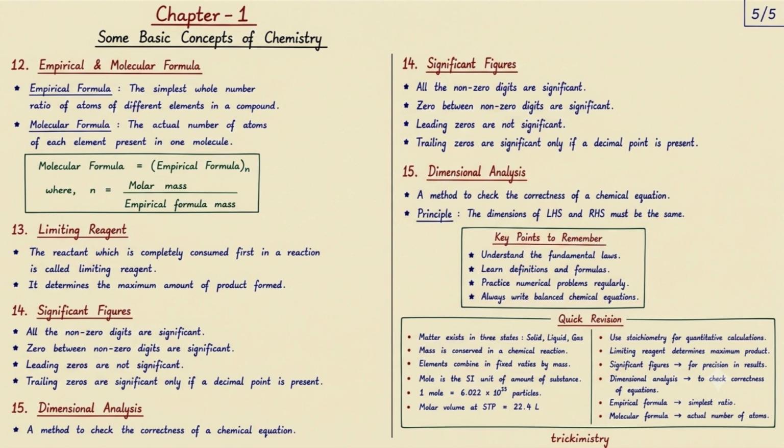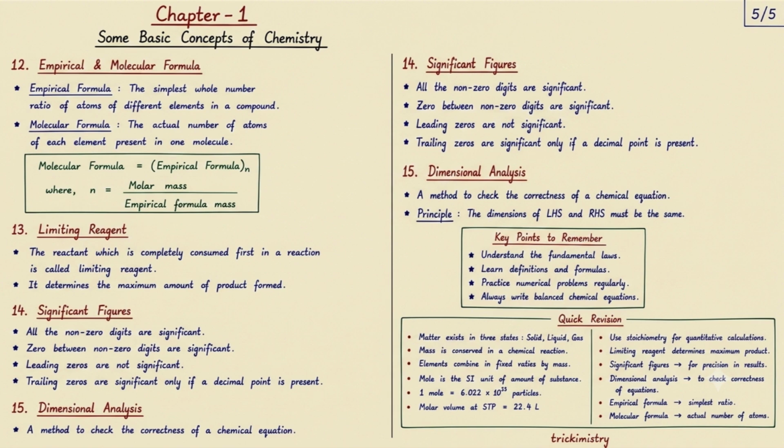Now come to the point that is 12: empirical and molecular formula. Let's begin with empirical formula. The empirical formula is the simplest whole number ratio of atoms of different elements in a compound. For example, if a compound contains carbon, hydrogen, and oxygen in the simplest ratio, that is its empirical formula. Now, the molecular formula represents the actual number of atoms of each element present in one molecule of the compound. The relationship between them is: molecular formula equals empirical formula to the power of n, where n equals molar mass divided by empirical formula mass. This formula helps us calculate the molecular formula when the empirical formula and molar mass are known.